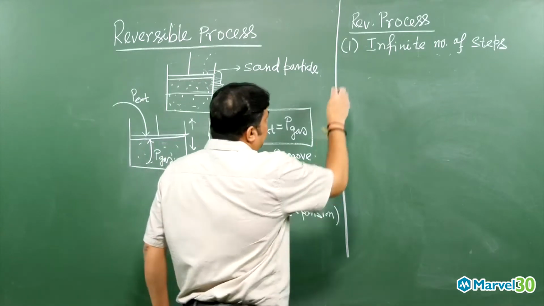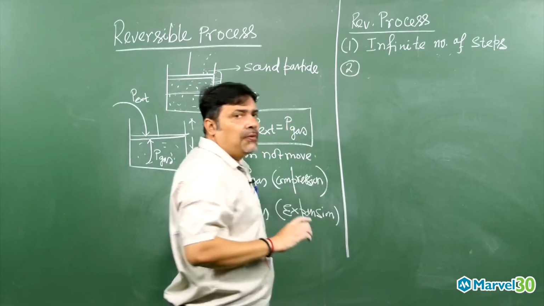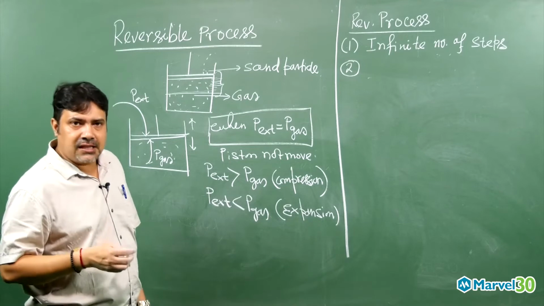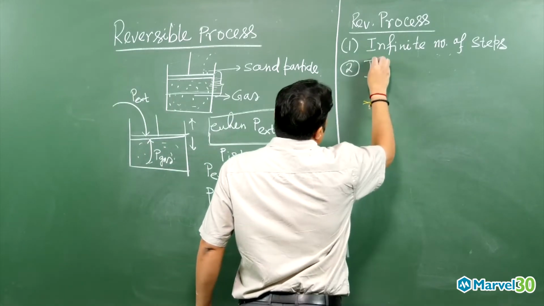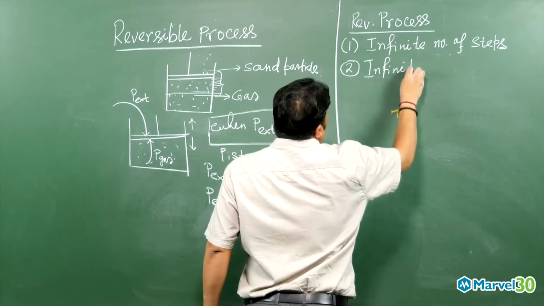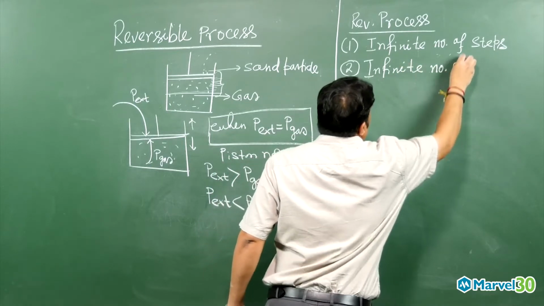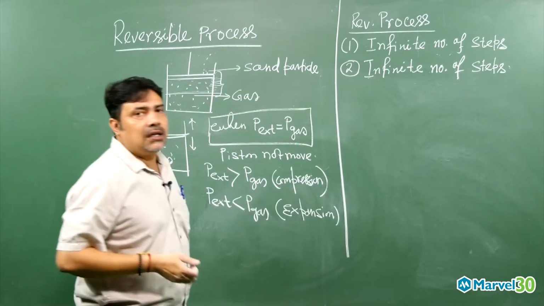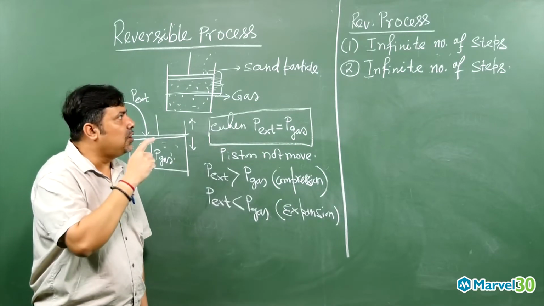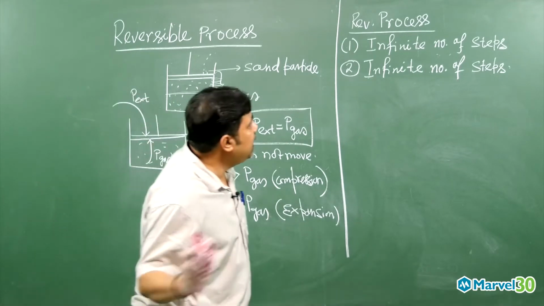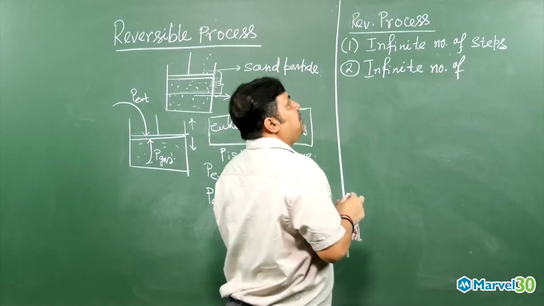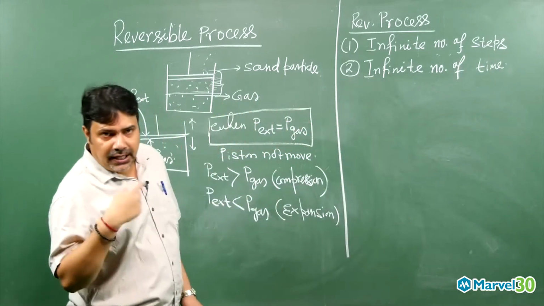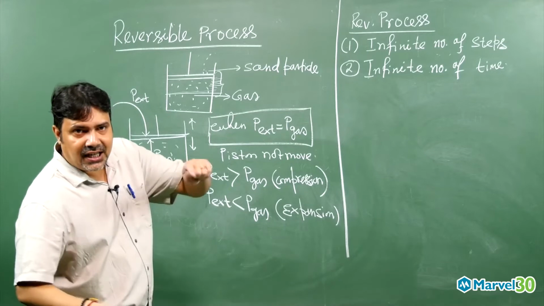And then the second one we can say infinite number of time. The reversible process is almost never going to complete; infinite number of steps will be there for the reversible process. First of all, I told infinite number of steps and infinite number of time. Sorry, this is not steps, this is infinite number of time. So for the reversible process, you need infinite number of steps as well as infinite number of time.